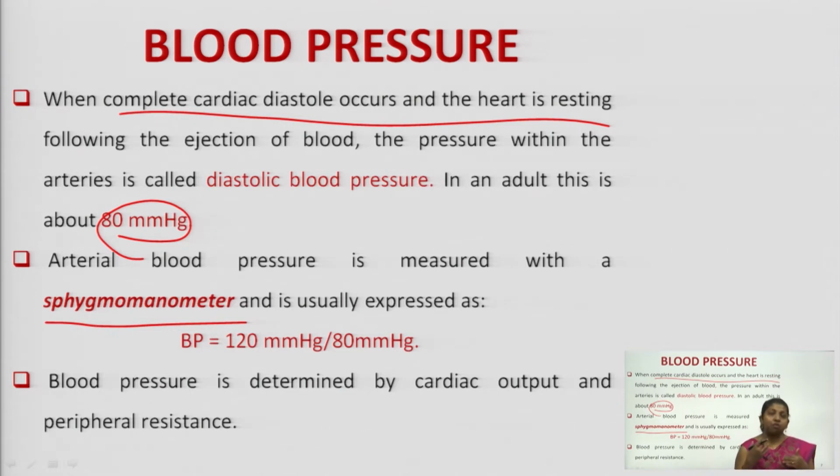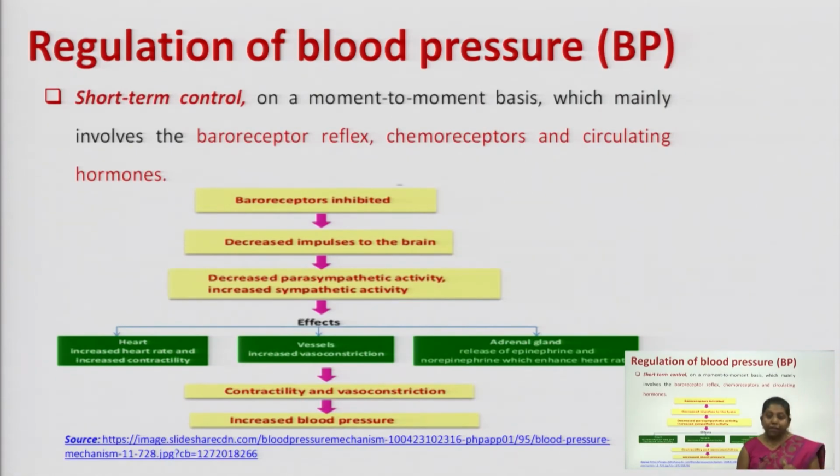Fine. So your blood pressure is determined by the cardiac output and the peripheral resistance. Fine. So how is your blood pressure regulated? Because in our daily life we go through so much pressure, so much exertion, that the blood pressure tends to change.